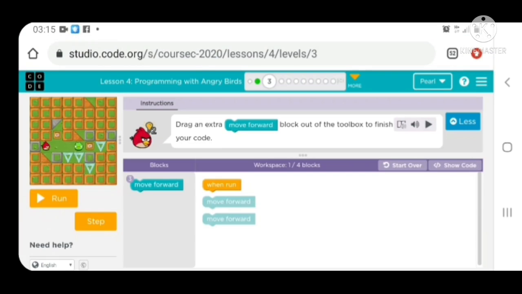Now, this level says drag an extra move forward block out of the toolbox to finish your code. I have 2 blocks here in the workspace area. Is this all I'm to do? No. The instruction here says drag an extra move forward block out of the toolbox to finish your code. Do you know the toolbox area? This is the toolbox area. I'm taking an extra move forward block and I'm snapping it to the others. Now I'm going to click run to watch my program go.